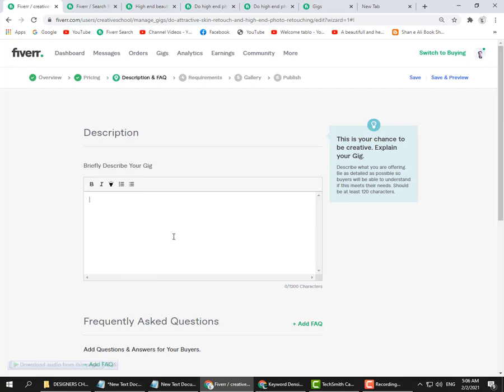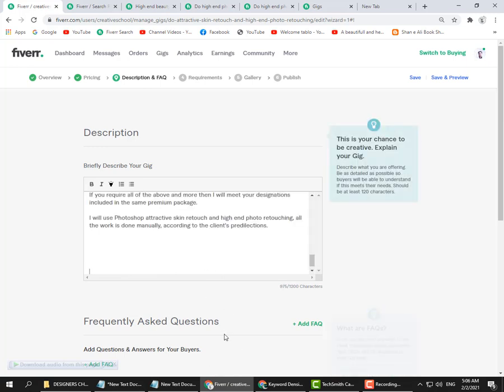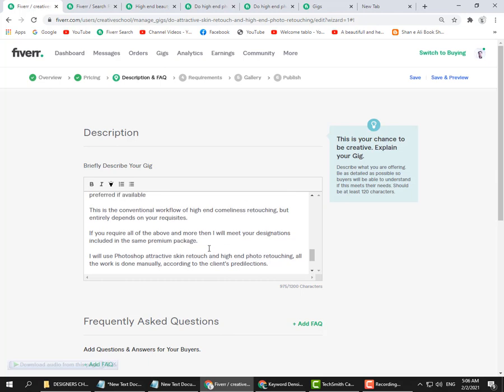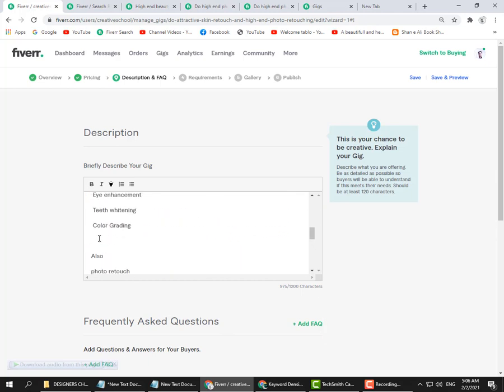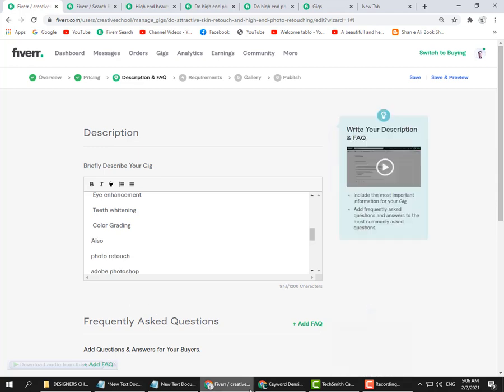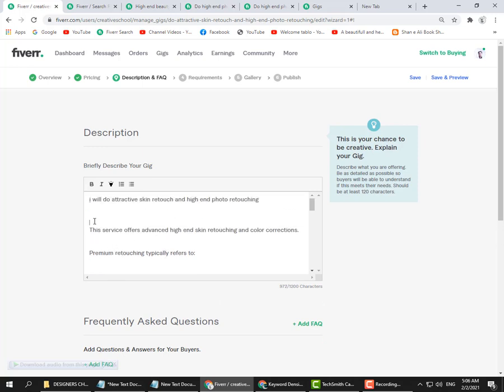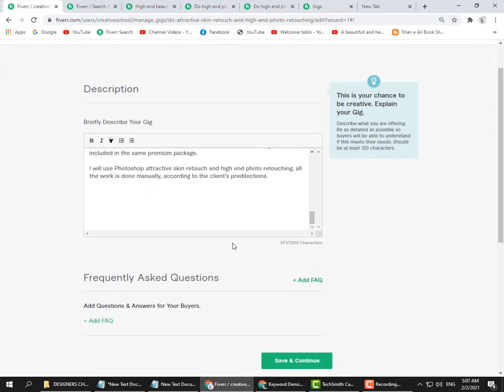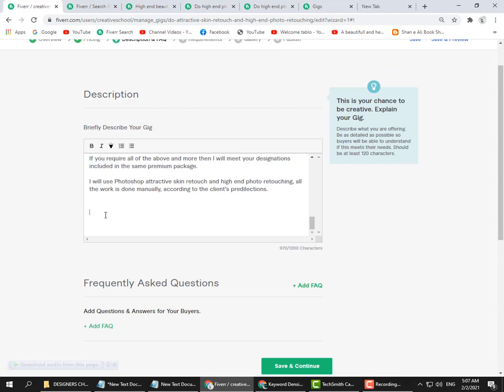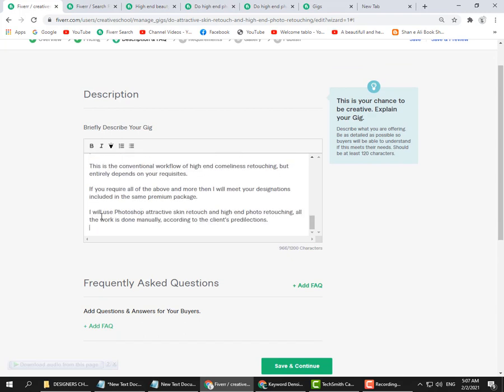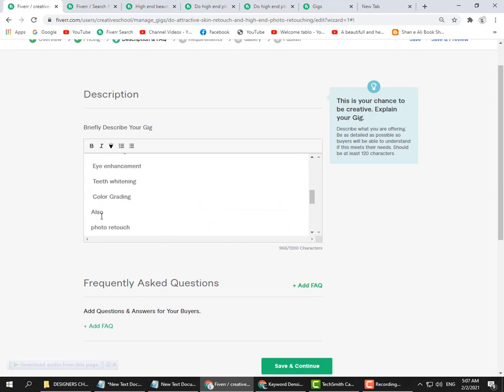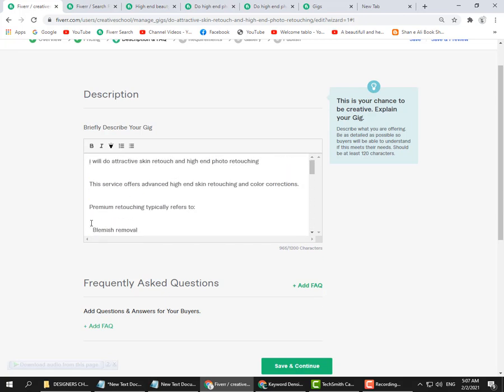I will type here with Control V. But you can remove or add more keywords according to the Fiverr rules. You cannot use more than 5% keywords in your description. And I will click here, and remember that you must use your keyword in your front line and end line, and also in the paragraph. Then your chances to rank your gig become stronger.